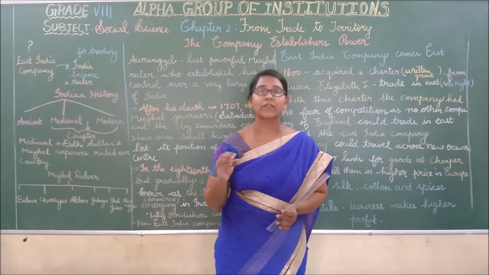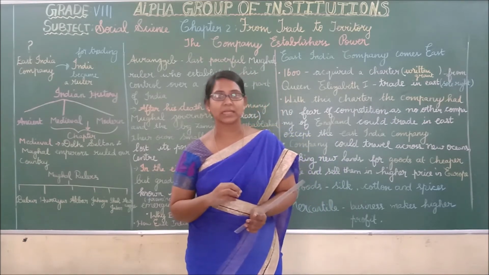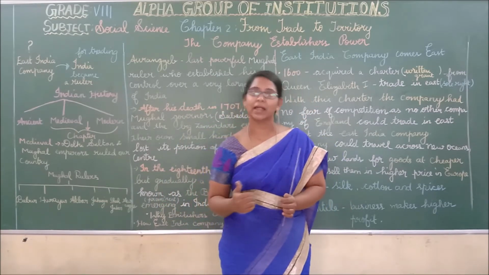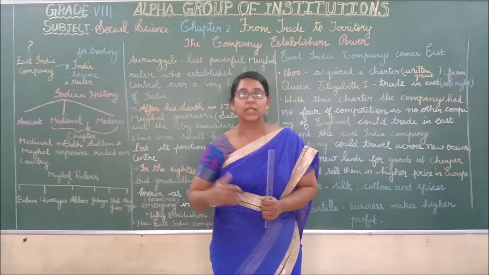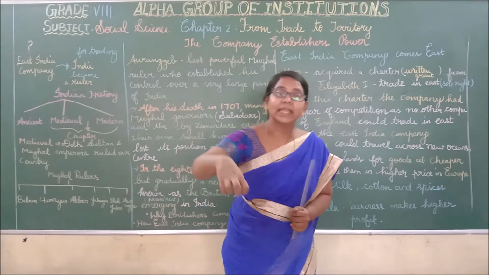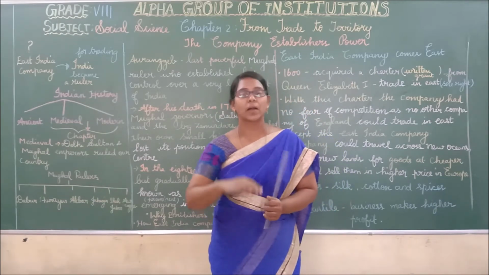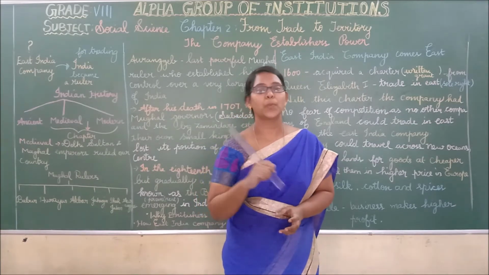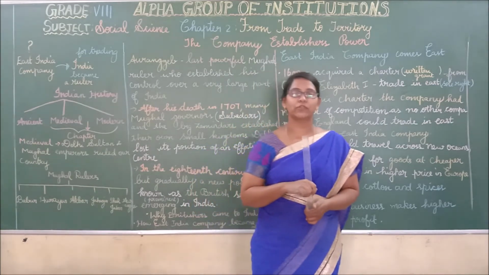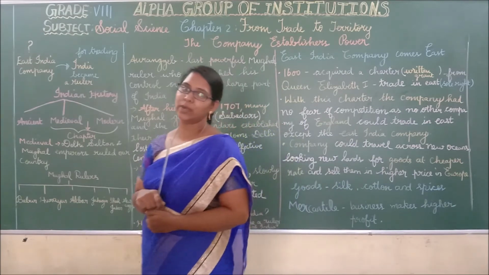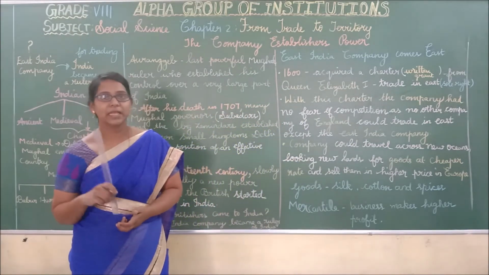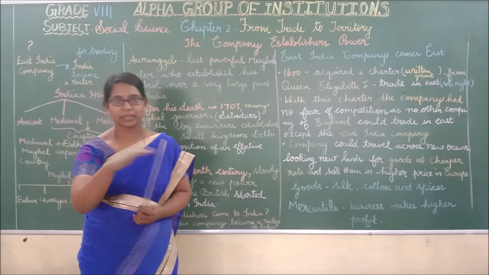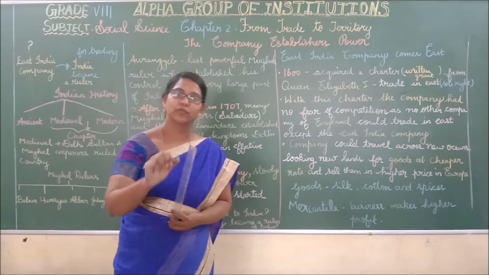In order to safeguard its interest, each and every trading company entered into a trade war. They started sinking ships of their rivals, blocked routes and fortified their trading posts. This also led to conflict with the local rulers. And the sea route was the only way they could reach India. So they blocked the routes and they fortified.